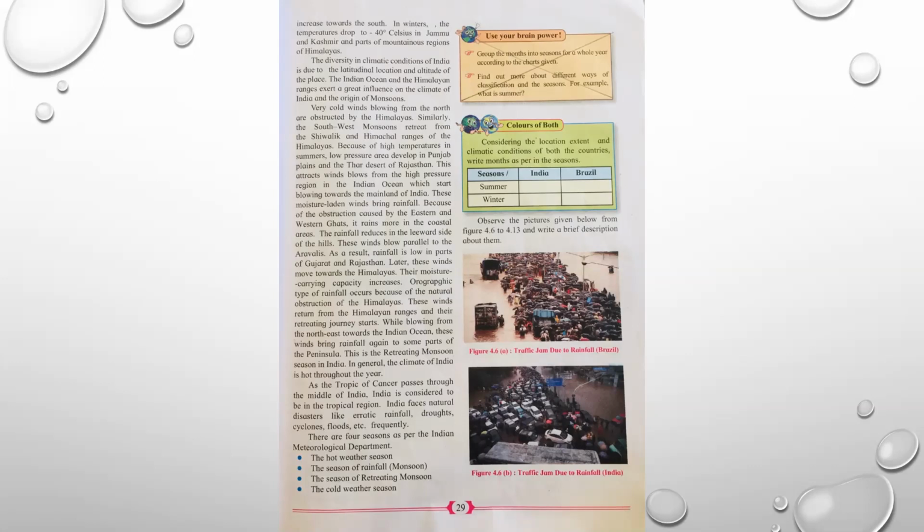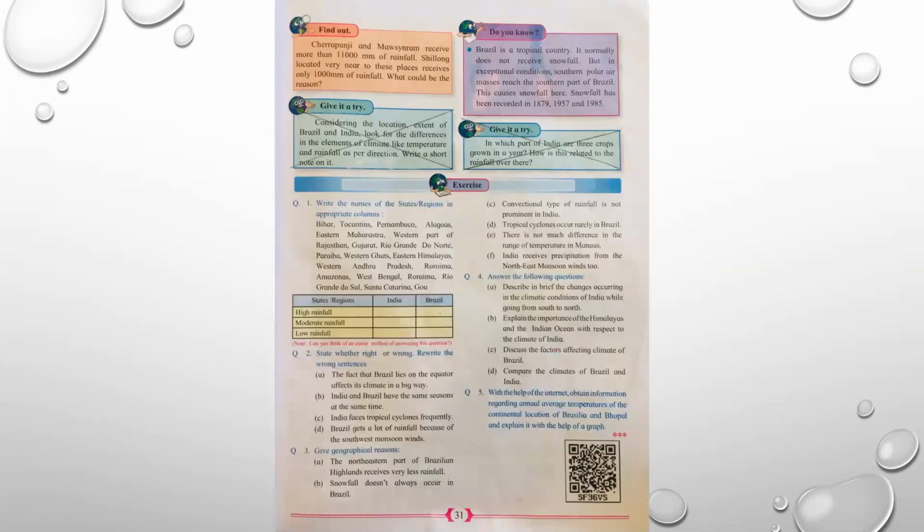Next, page number 31. See the column, give it a try. Considering the location extent of Brazil and India, look for the differences in the elements of climate like temperature and rainfall as per directions. Write a short note on it. Cancel this. Give it a try.